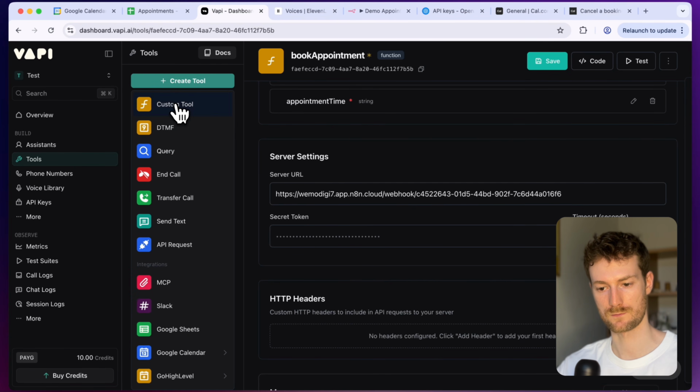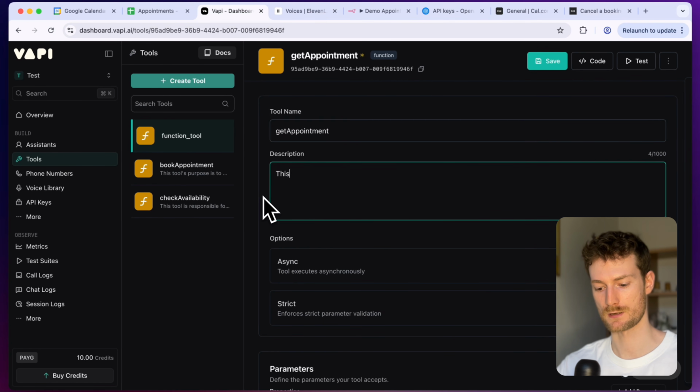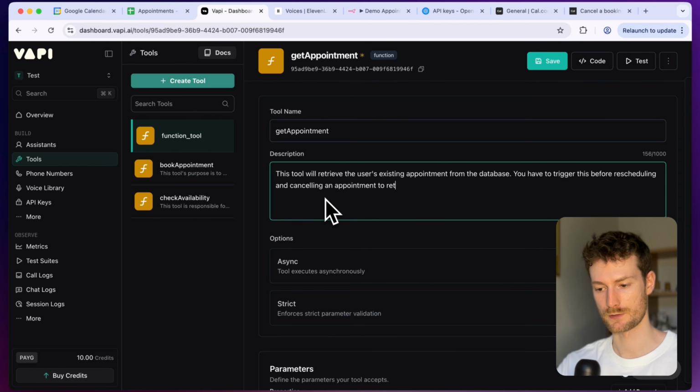Let's create another tool for getting the appointment. So I'm going to call this get appointment. And to the description, let's add this tool will retrieve the user's existing appointment from the database. You have to trigger this before rescheduling and canceling an appointment to retrieve the appointment ID.